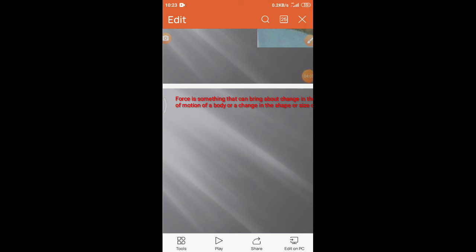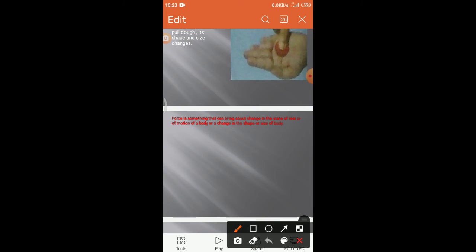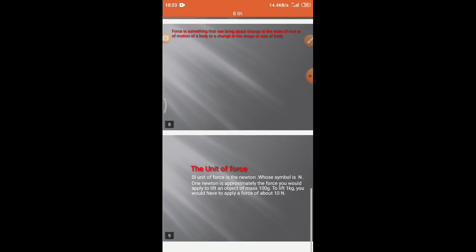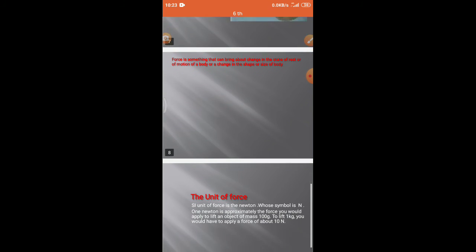So now we can define force. Force is something that can bring about a change in the state of rest or of motion of a body, or a change in the shape or size of a body. So this is the definition of force.